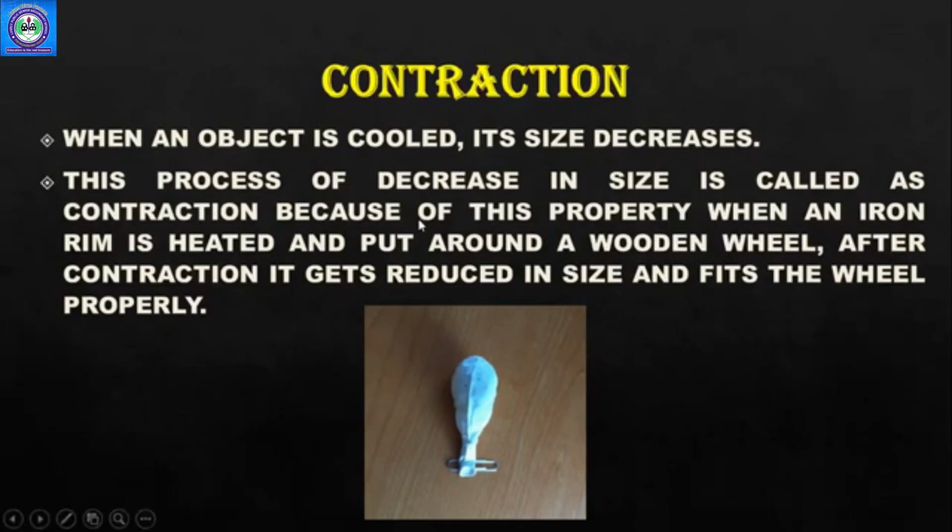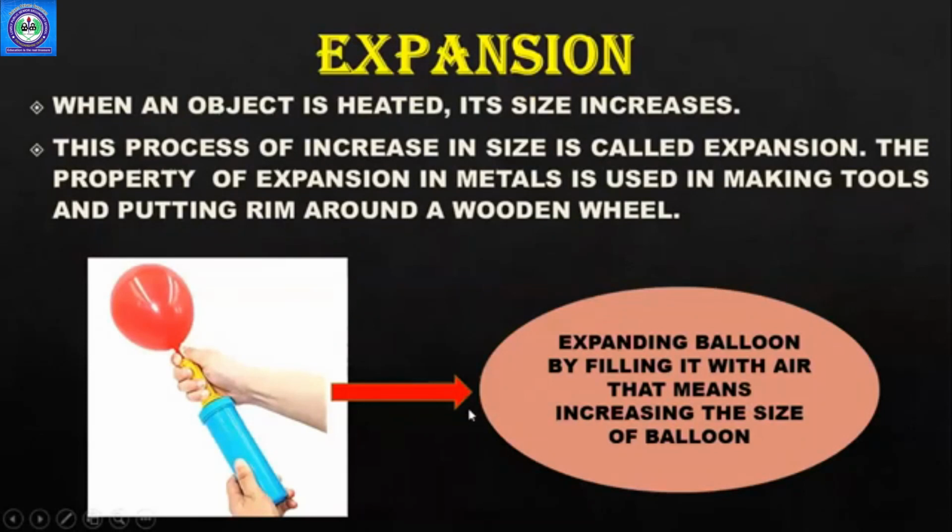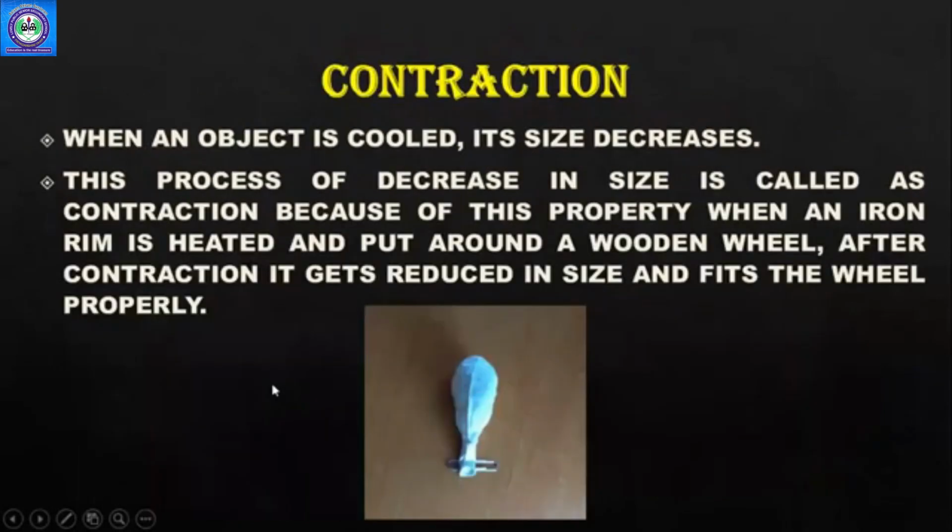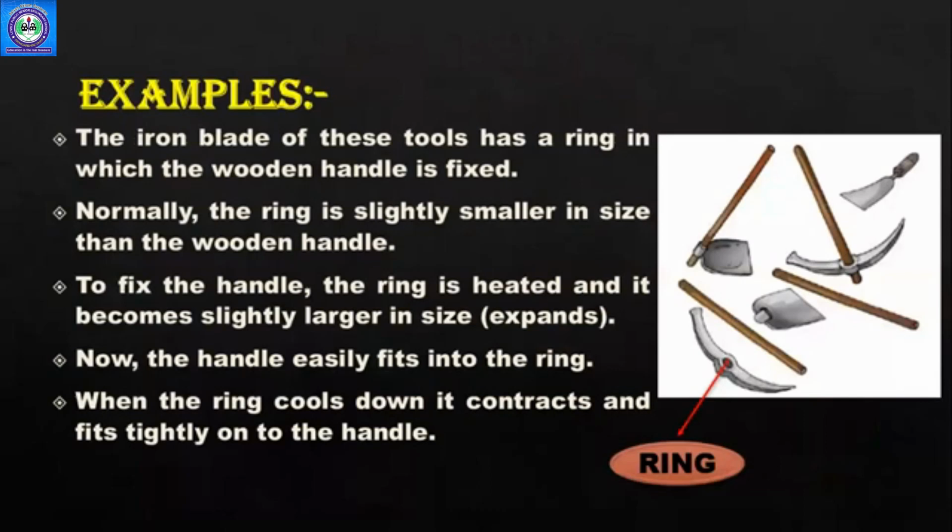Okay, as you can see in the picture that this is a balloon. In expansion, as you can see, it increased in size, and when we release the air, it decreases in size, right? So this is known as contraction. Then we have a few examples of expansion and contraction. You can see this is a ring, okay? So it's a ring blade of the tool.